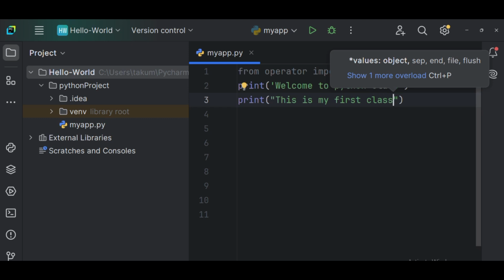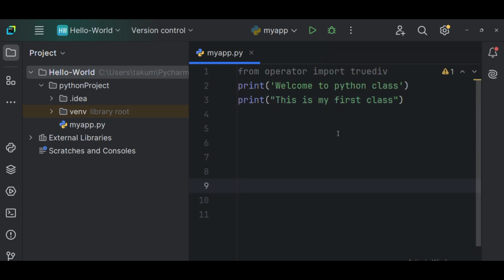I'm just writing. Now in Python, whenever the interpreter, or the compiler, encounters a single quote inside this parenthesis, like this single quote or a double quote, it knows it is a string. It blindly prints it like that. Means whatever you've written inside this single quote or double quote, it is going to print as the same thing. You get it? So when you've written your code, you want to be able to run it.